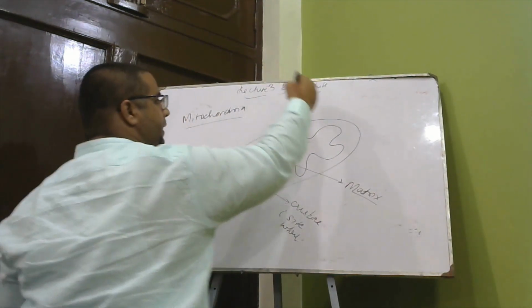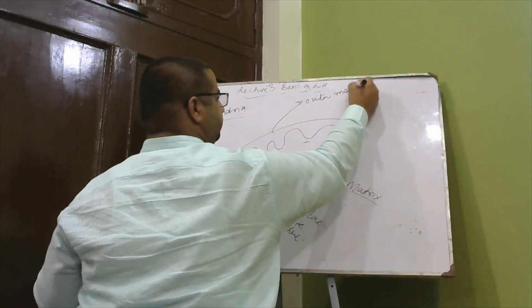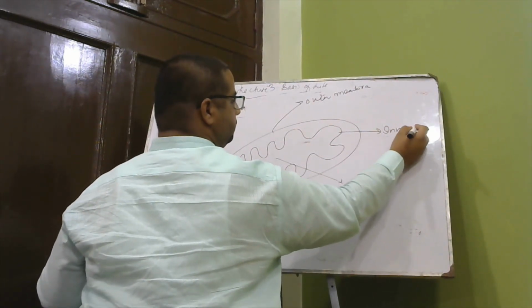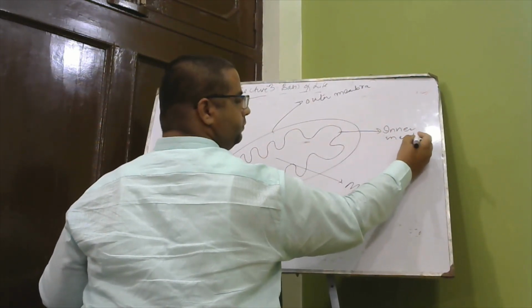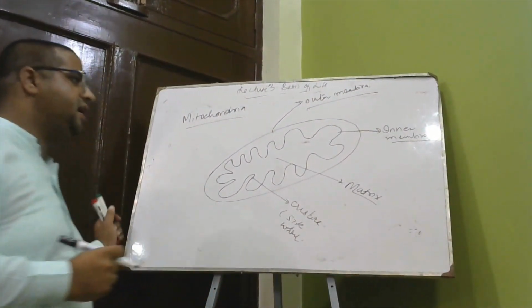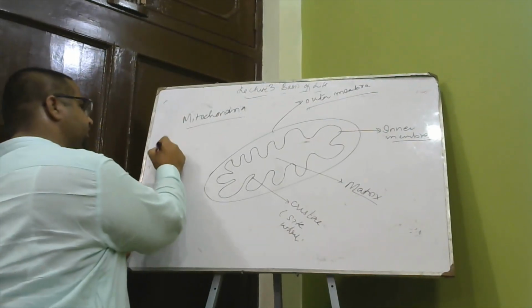That is the outer membrane, and that is the inner membrane. So this is the structure of mitochondria, and it is also known as the powerhouse of the cell.